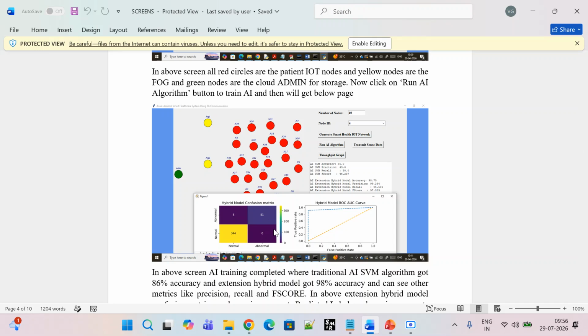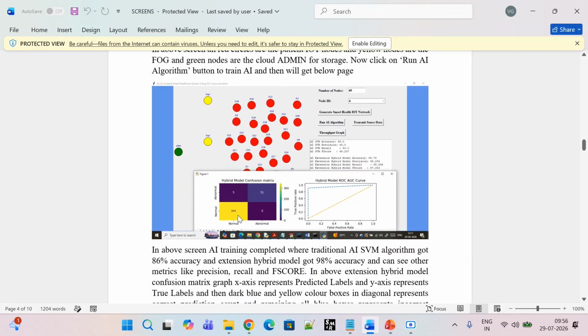We are using two AI models here. The first one is a support vector machine, SVM, and the second one is the hybrid model. The hybrid model is nothing but a combination of XGBoost and random forest, an extension model, which is called the hybrid model. Here we can see our confusion matrix and the predicted true positive rate and false positive rate, where the blue and yellow are correctly predicted, and the remaining are incorrectly predicted.